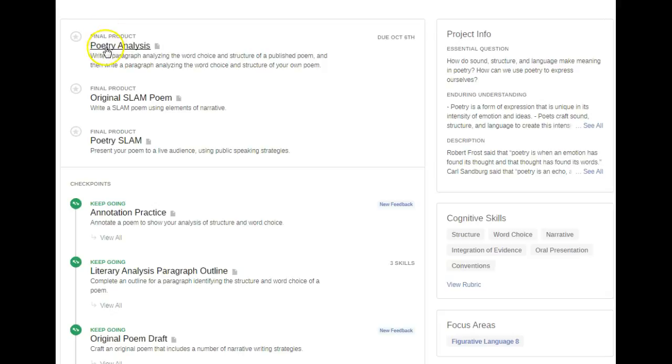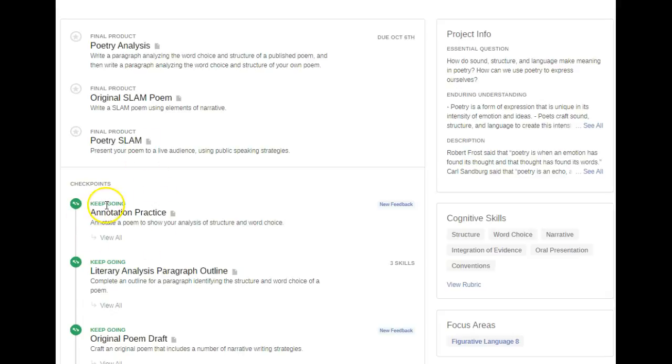Alright, in Poetry Slam there are going to be 3 final products. Analyzing other poetry, not your own poetry, but other people's poetry. Creating your own poetry, and then having some sort of presentation about the poetry that you wrote.